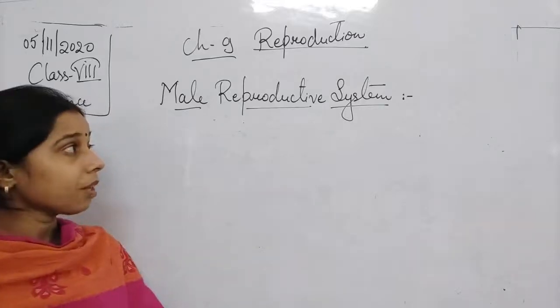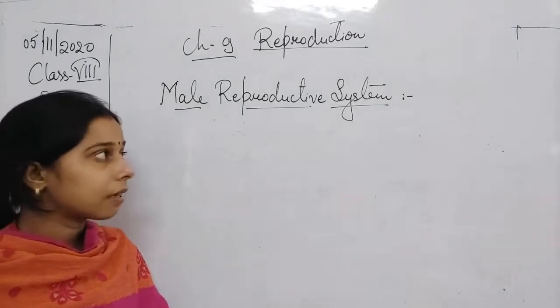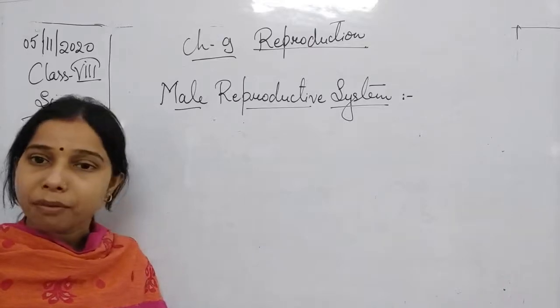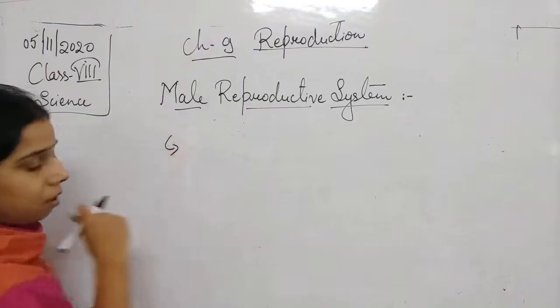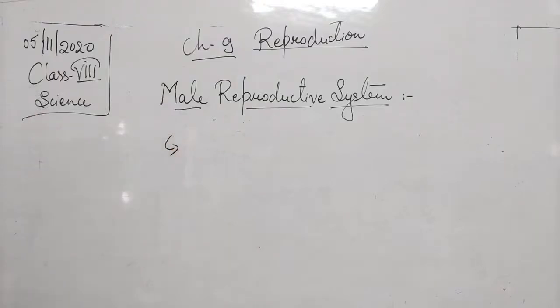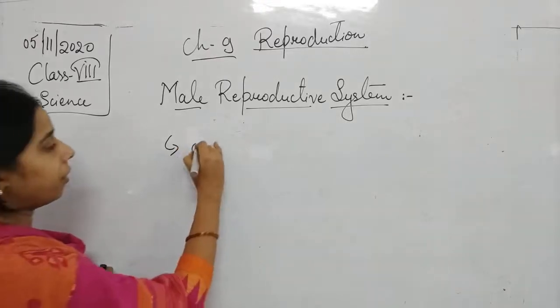Now, we have discussed a few of the parts of the male reproductive system. The first one is the testis. The first one is a pair of testes.